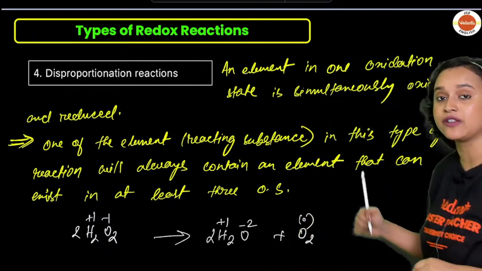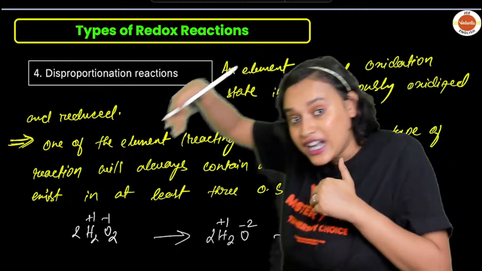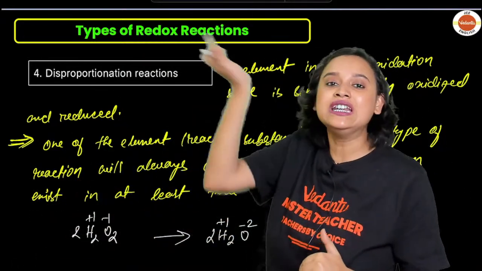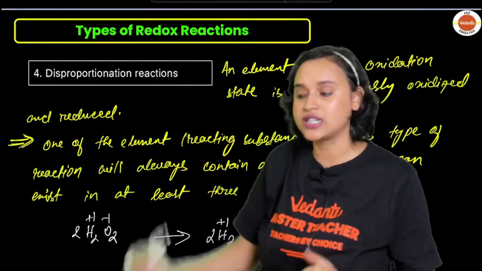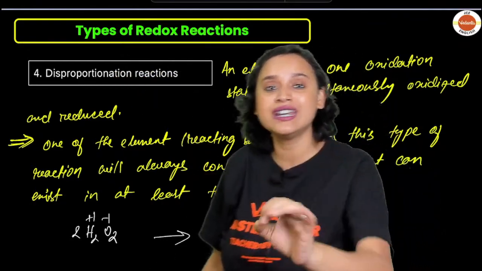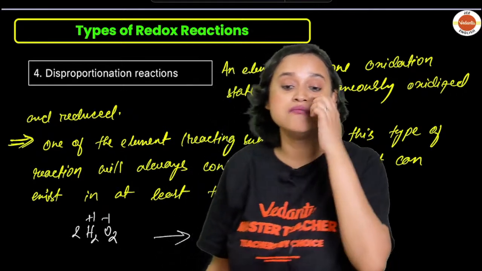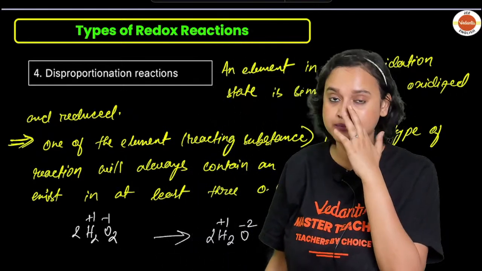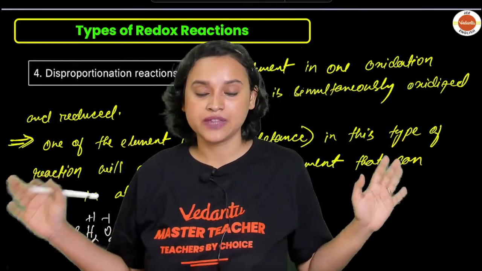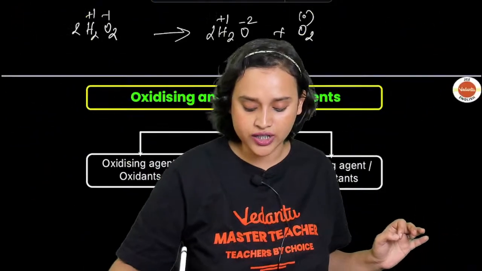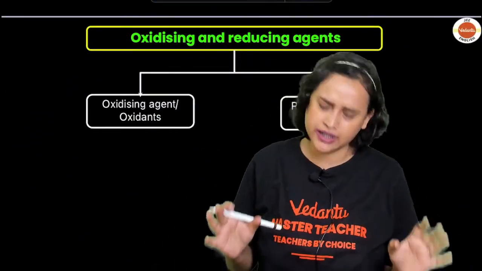That means from -1, it is reducing to -2, as well as increasing to 0 oxidation state. So you see that oxygen is getting both oxidized as well as reduced simultaneously, everyone. Is this clear? And this is your disproportionation reaction.